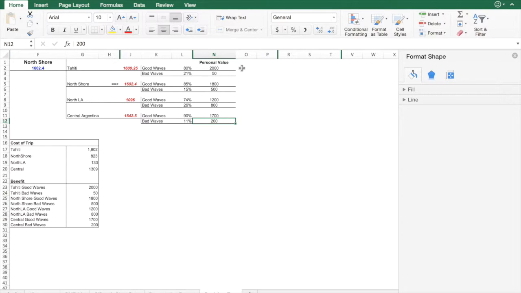And then we cross-multiplied the benefit times the percentage of good waves and bad waves, which we got from our histograms, and came up with an expected value for each trip. And so if we run our program multiple times, we see that North Shore ends up being the most desired location. I'd probably say 9 out of 10 times with the occasional Tahiti trip, but as we see, North Shore is the most desired location in a close race, with it being around 1580, Tahiti a little less at 1560, Central Argentina 1530, and North Los Angeles around 1000. So Hawaii it is.